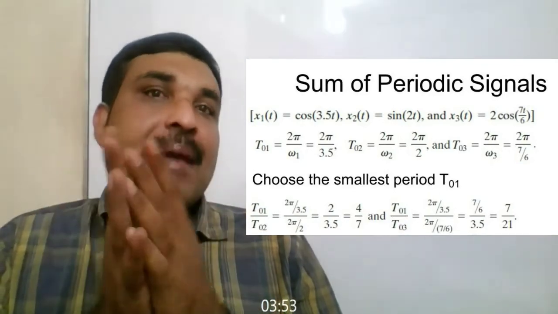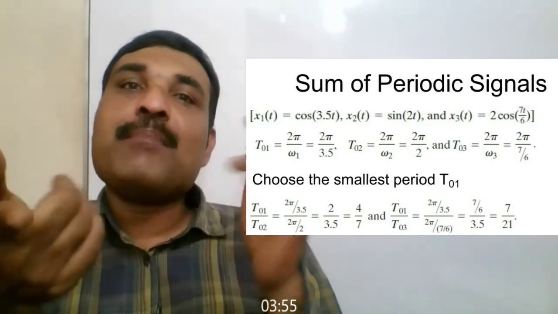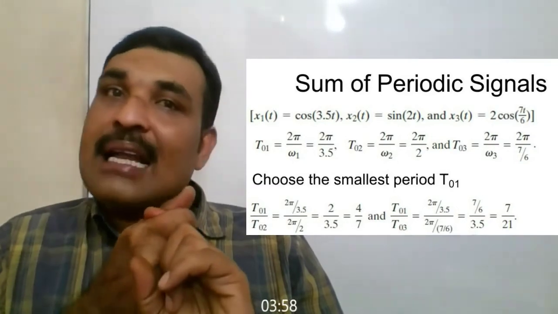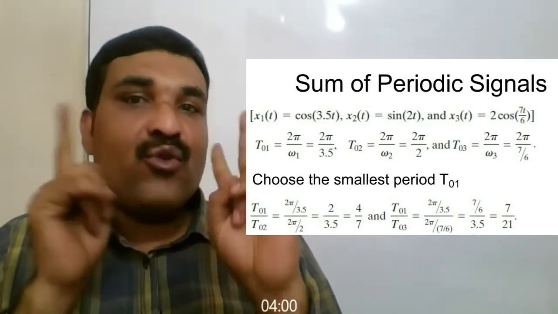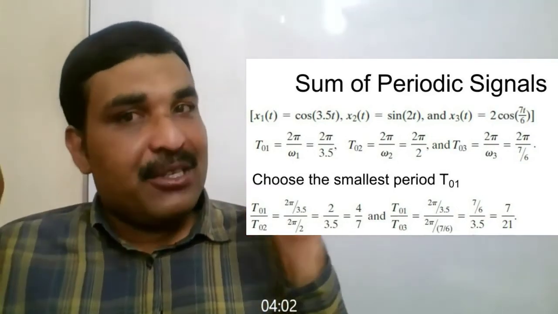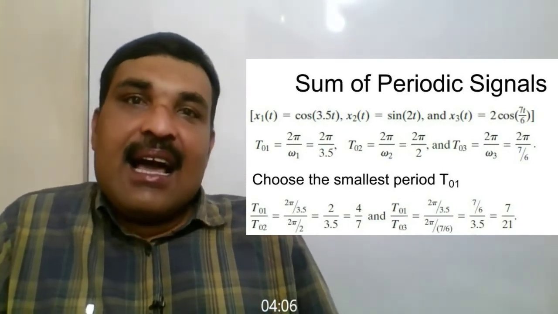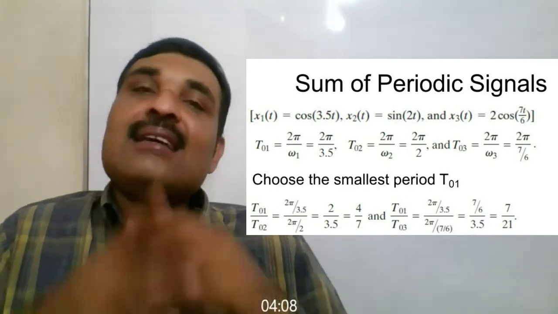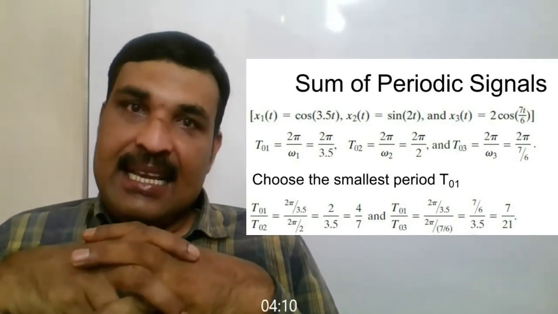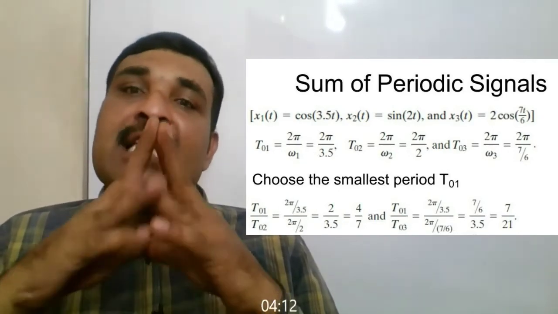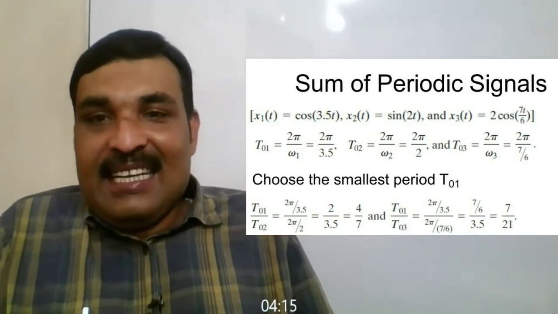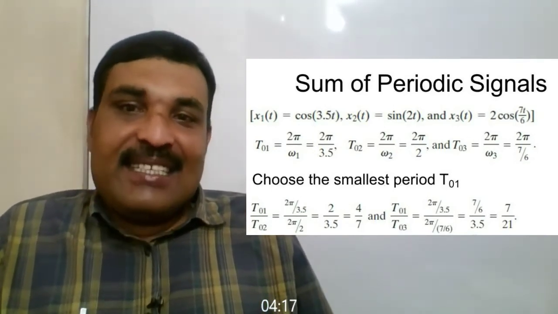As we know, the relation between T and omega is T equal to 2 pi divided by omega. So the period of x1(t), denoted by T01, is equal to 2 pi by omega 1, that is equal to 2 pi divided by 3.5, which is 4 pi by 7 seconds.